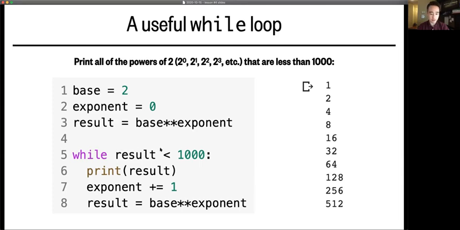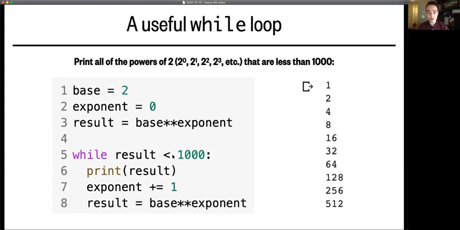So Python enters the loop. Now it prints the value of result, which is 1, and then it calculates the next power by increasing exponent by 1, and then it recalculates this result, which is now 2 to the first power, or 2. Then it goes back to the start, checks whether 2 is less than 1,000, which of course it is, so it prints 2, it increments the exponent, and now it calculates 2 squared, which is 4.